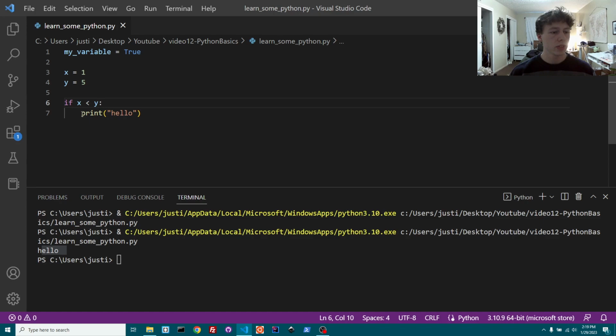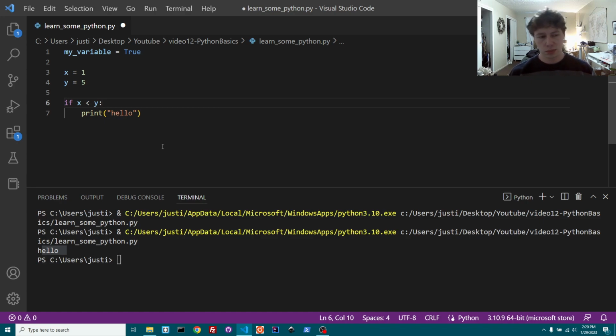And in Python, you have to have everything tabbed over. In other languages, you might use curly brackets and you could have the print here, or you could have the print here. It wouldn't matter. But in Python, you have to have things indented. Whenever you do something that needs a colon, you're going to need to indent it. So that's if statements, any kind of loop, functions.